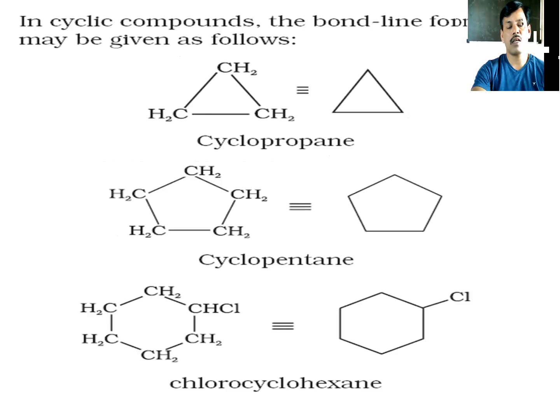see inside cyclic compounds, these are also called cycloalkanes. In all compounds, single bonds are present, but these are in cyclic form. So this type of compounds are called cyclic compounds. In these, we have cyclopropane. Okay, three carbons are attached with a single bond, but these three carbons are in cyclic structure. So this type of compound is called cyclopropane. Next, if you come to the second one, cyclopentane. So five carbons are arranged in a cyclic way. So it is called cyclopentane.